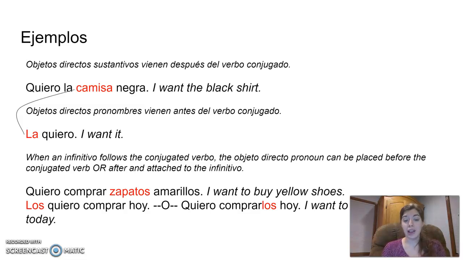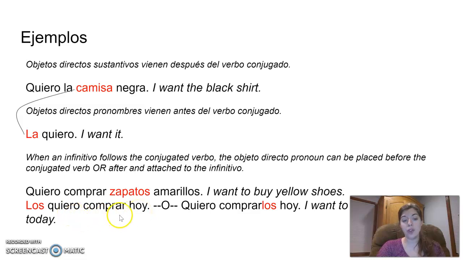Vamos a ver el ejemplo. Quiero comprar zapatos amarillos. I want to buy yellow shoes. If we are replacing zapatos with a pronoun, a direct object pronoun, we need to choose los because it is a masculine and plural word, zapatos. Los quiero comprar hoy.